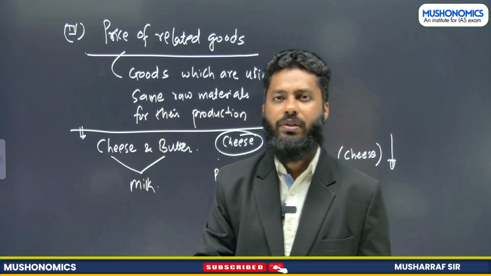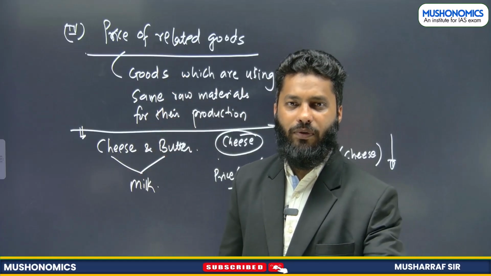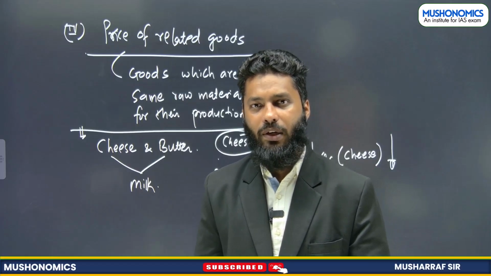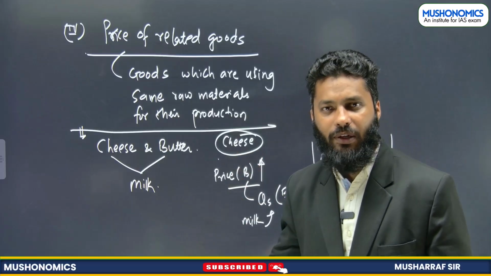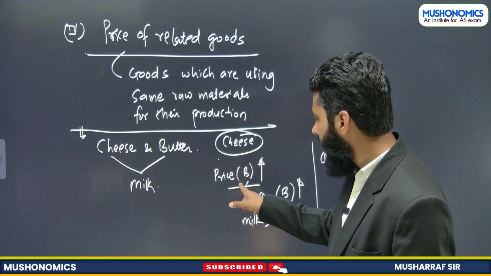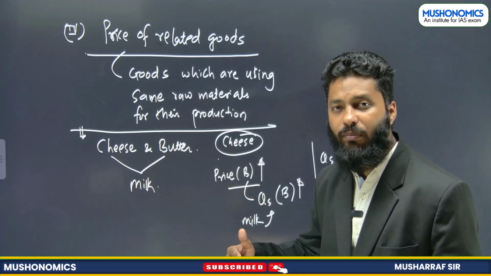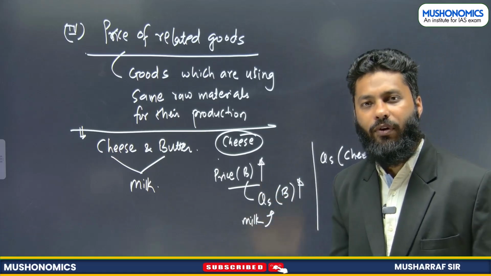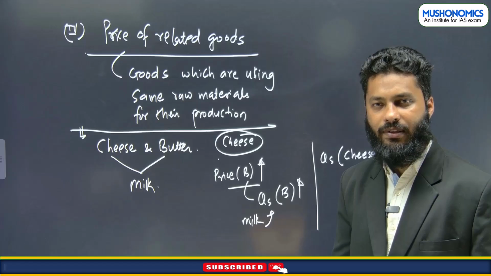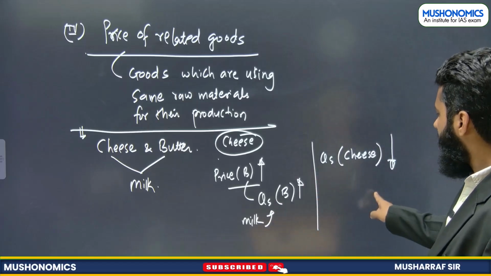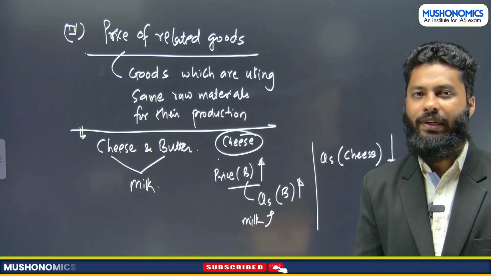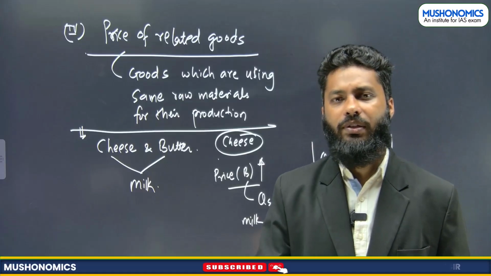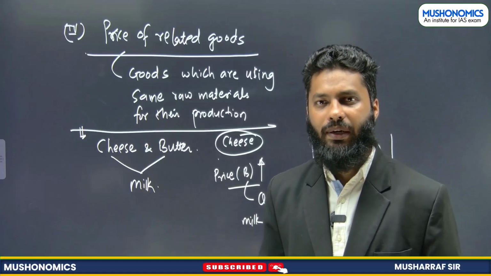Price of related goods, in case of supply, means those goods which are utilizing the same raw material, right? So if the price increases for one particular good, for example butter in this case, more and more resources and raw materials will be diverted towards production of the commodity for which the price rise is there, and hence the quantity supplied of the other good will decrease, right? So this is about related goods. These are the four factors on which supply of a commodity is dependent other than the price.